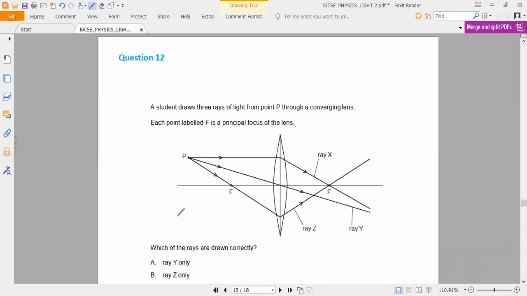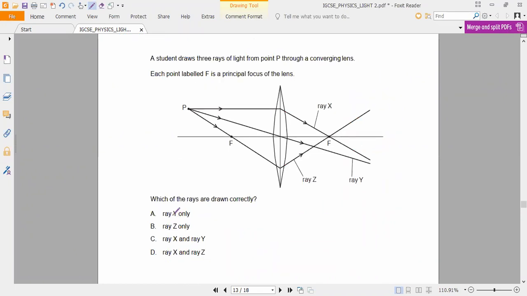Next question. Question number 12. Let me see who will answer. Within seconds. Don't take much time. Use your brain and solve. Option C, X and Y. What is the difference between this question and a normal question? Only the picture. Have you noticed? It is a competency based question, but how easy it is. What is the wrongly represented light ray here? Anybody? Z, sir.